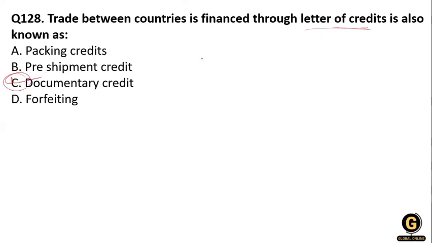Documentary credit is a method of payment that protects both the seller, that means the exporter, and the buyer, that means the importer, in the contract of sale. It gives the seller a guarantee, and the seller will receive the payment after the shipment of the goods has been fulfilled.